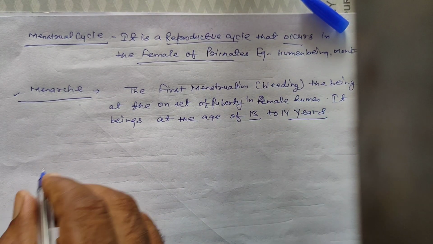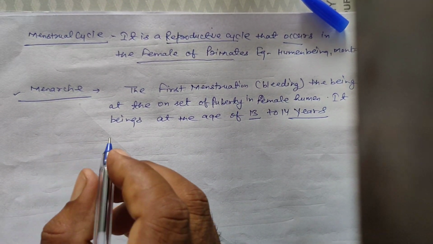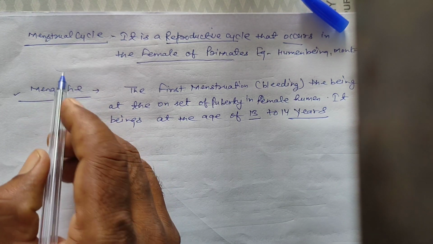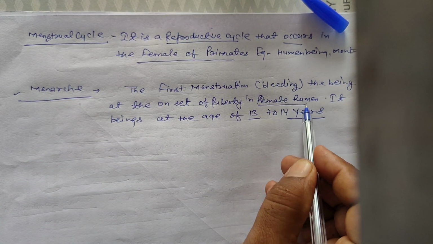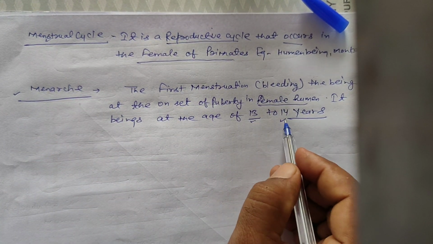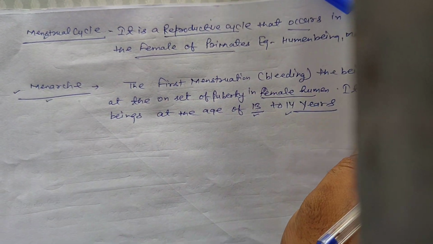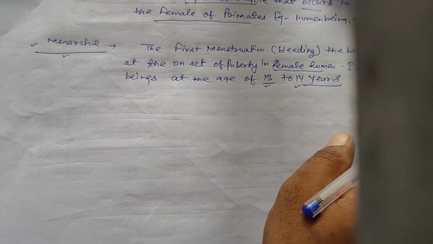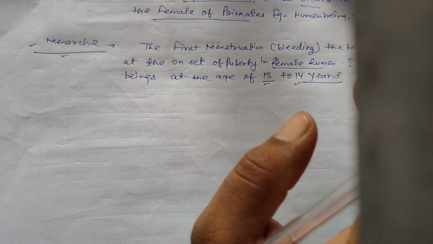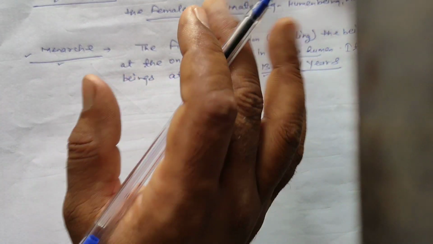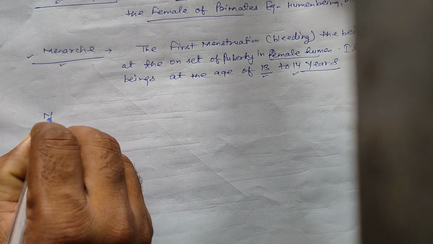Remember, initiation of the menstrual cycle in female humans at age 13 to 14 years is called menarche. But the natural stop of the menstrual cycle is called menopause.